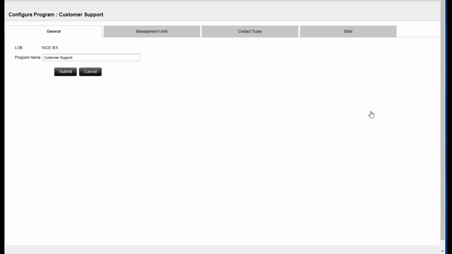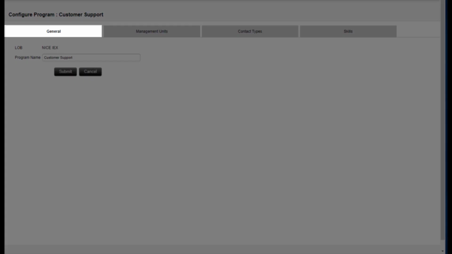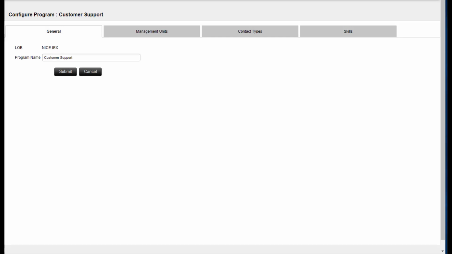The Configure Program page has 4 tabs. The General tab allows you to change the name of the program. The Management Units tab allows you to manage MUs associated with the program. The Contact Types tab allows you to manage CTs associated with the program, and the Skills tab allows you to manage the skills assigned to each of the program CTs.